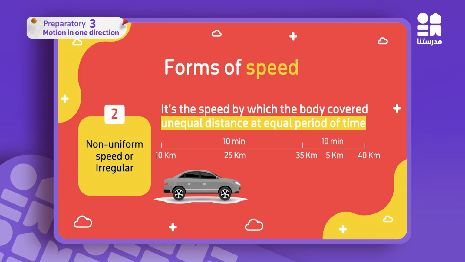And in the third 10 minutes, it covers 40 kilometers. Look at this example. What is the fixed factor here? The fixed factor here is the time. Every 10 minutes, the car moves a different distance.